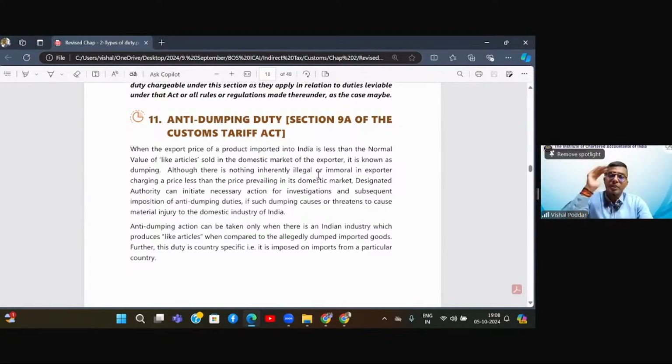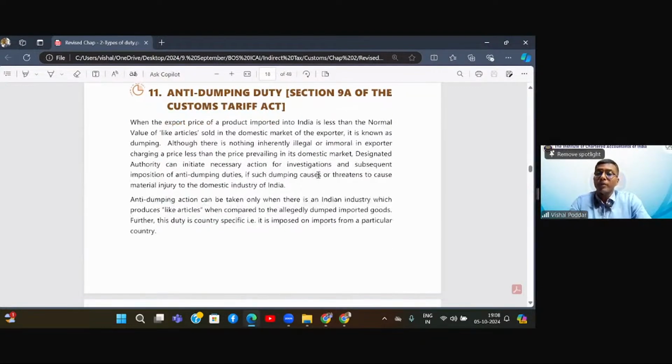Now, when this happens internationally, that is some foreign businessman is selling or sending the goods from their country to India at a price which is lower than the normal price. So let us say the same shirt in their country costs $20, but when they are sending those shirts to India, they will charge only $5. Then it is said to be an act of dumping.